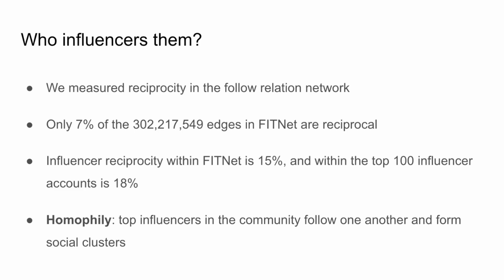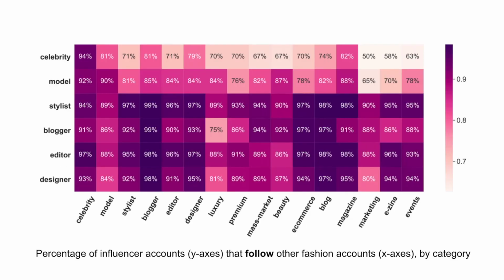fashion-centric. To understand how influencers influence each other, we measured reciprocity in the following relation network. As a result, this phenomenon could be ascribed to homophily, which is when top influencers in the community follow one another and form social clusters. For example, this figure shows that bloggers follow everyone, including brands, retailers, and media accounts. In comparison, celebrities often follow a very small number of accounts when compared to the number of followers they have.